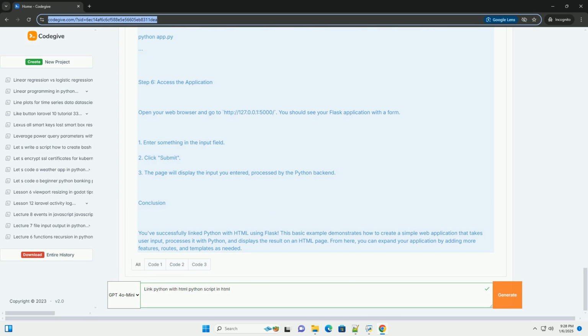Step 2. Create the project structure. Create a new directory for your project and navigate into it. Inside this directory, create the following structure.